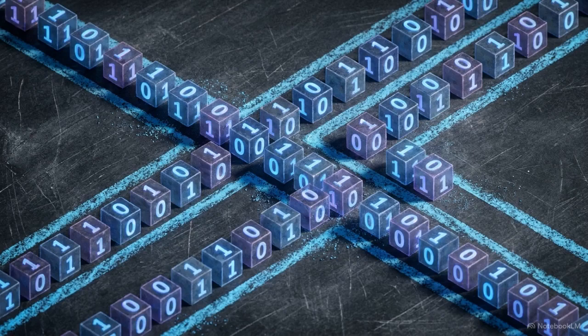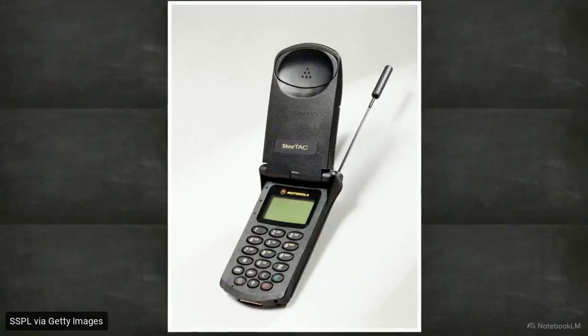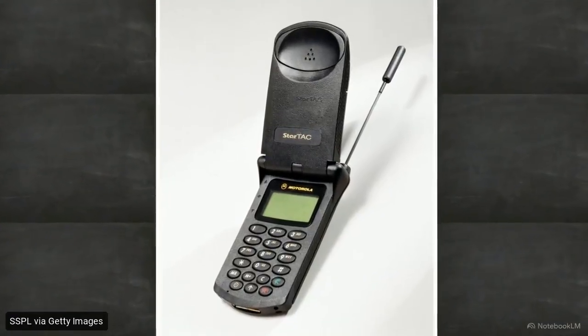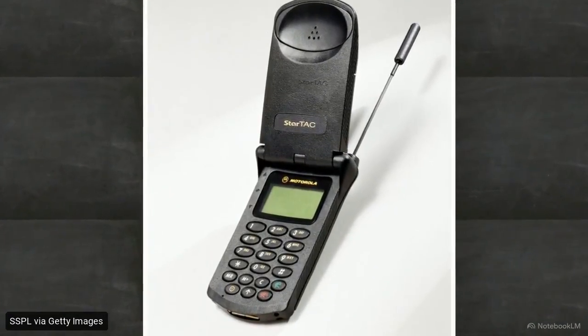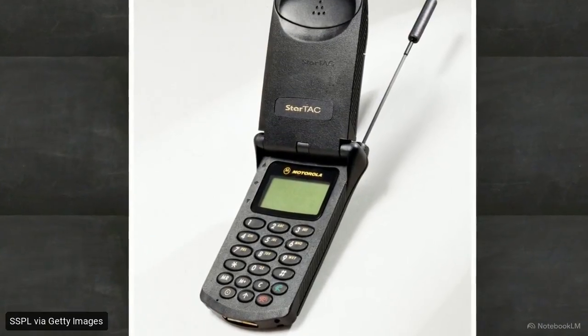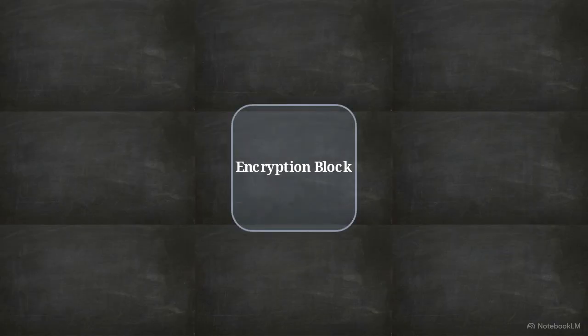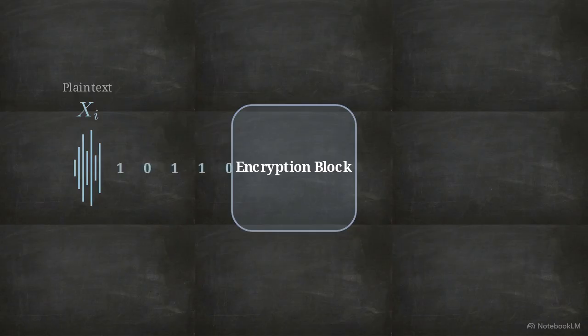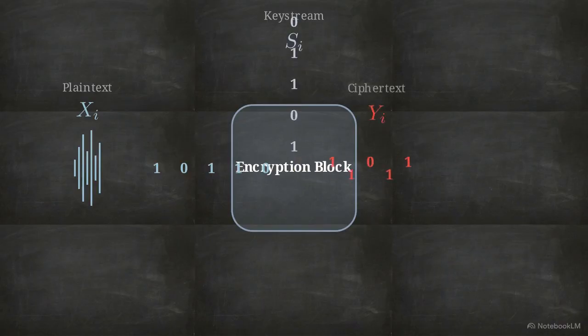Digital communication relies heavily on stream ciphers. We interact with them every day, most notably in the architecture of legacy GSM cellular networks that powered devices like the Motorola StarTAC. Under the hood, this phone's encryption hardware operates on 3 core streams. Your voice is digitized into a plaintext stream, represented as X sub I. This pairs with a generated keystream, S sub I, inside a central encryption block, which outputs the scrambled ciphertext stream, Y sub I, over the airwaves.